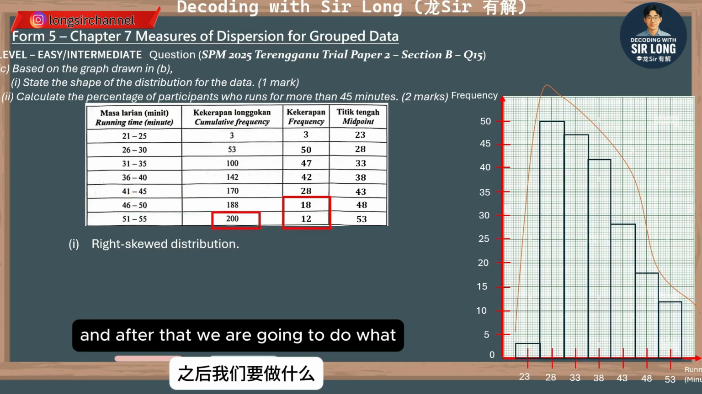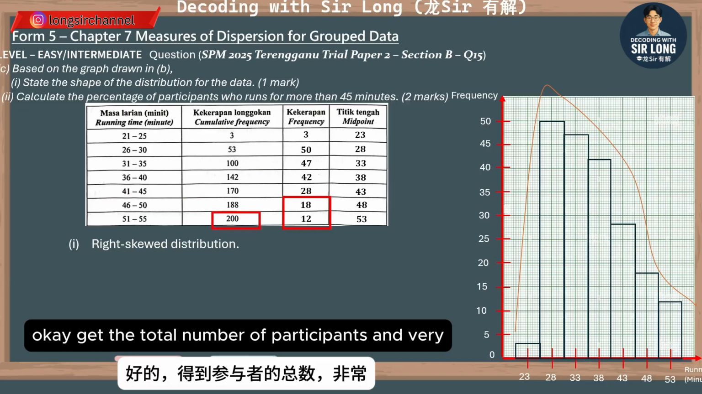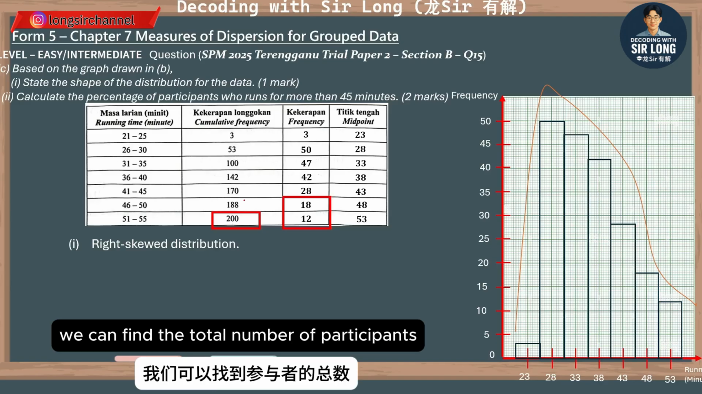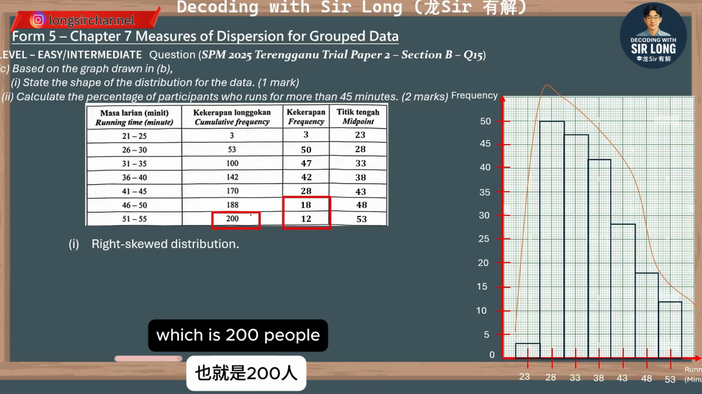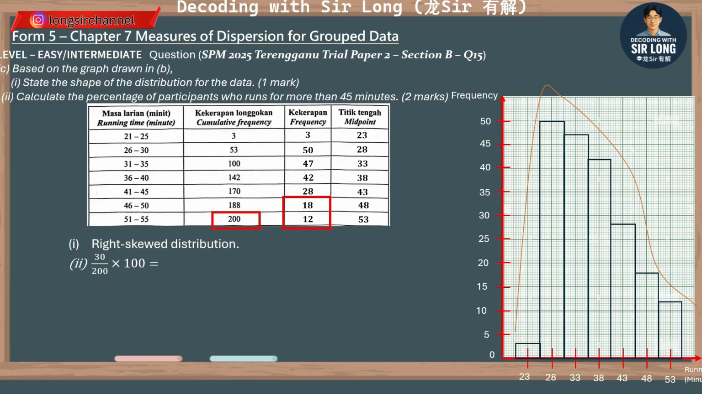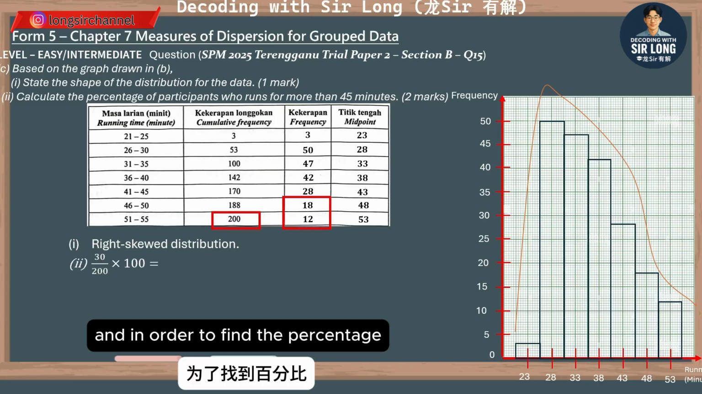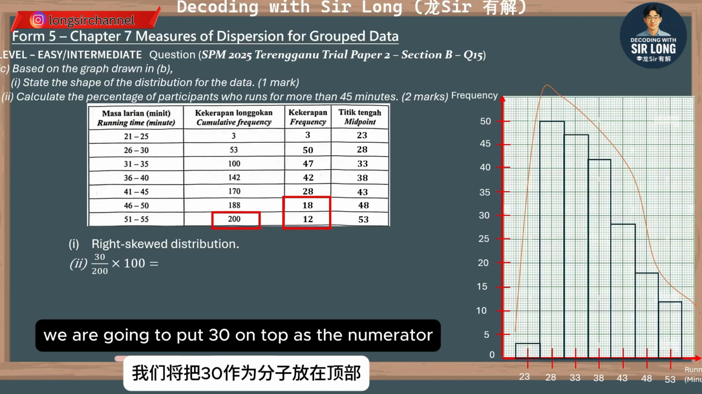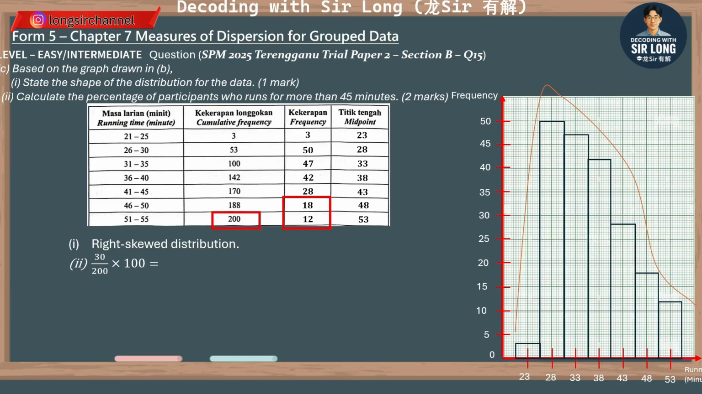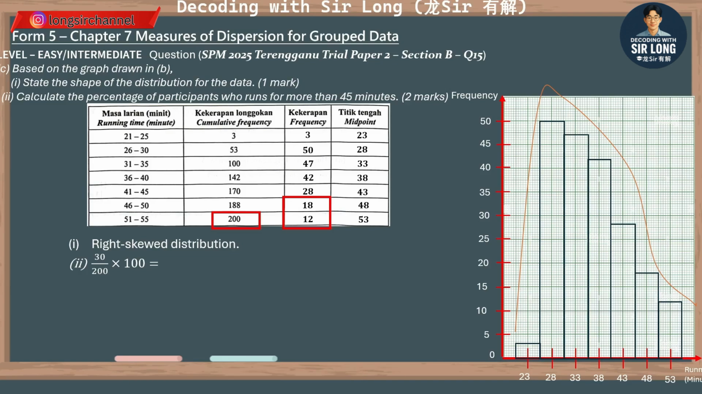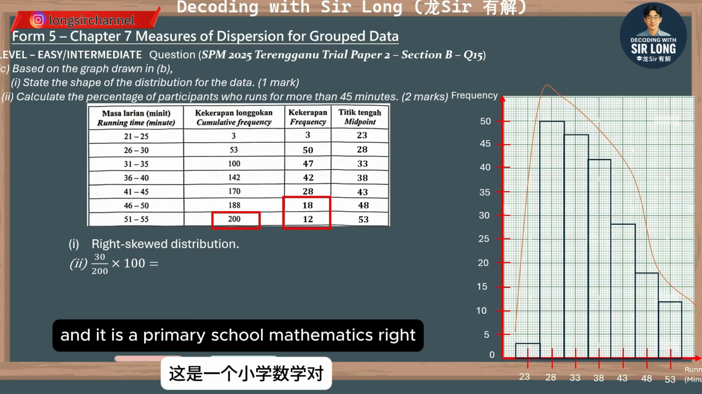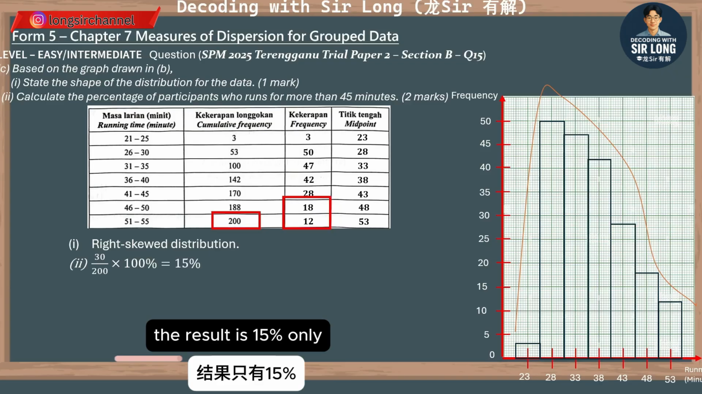And after that, we are going to do what? Get the total number of participants, and that's very easy. We can find the total number of participants on the last row of the data, which is 200 people. And in order to find the percentage, we are going to put 30 on top as the numerator over 200 as denominator times 100%. This is primary school math, right? The result is 15% only.